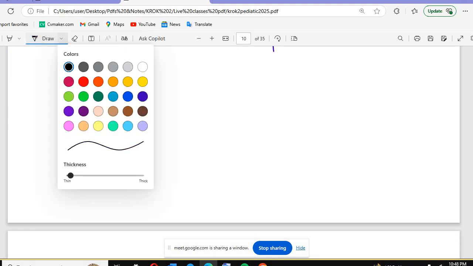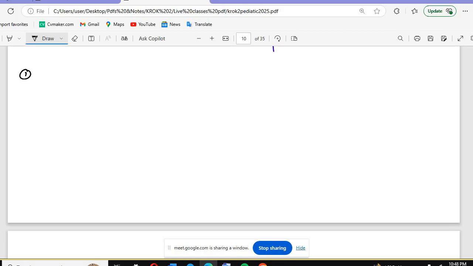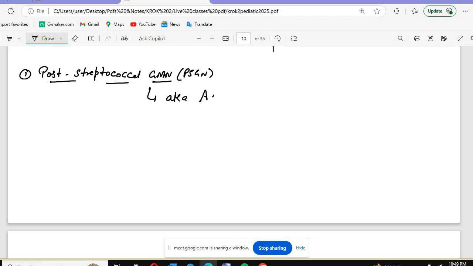Okay, so let's discuss them one by one. The first we will be discussing is post-streptococcal glomerulonephritis, or PSGN. This is also known as acute proliferative glomerulonephritis. And remember, this is the most common pediatric nephritic syndrome.